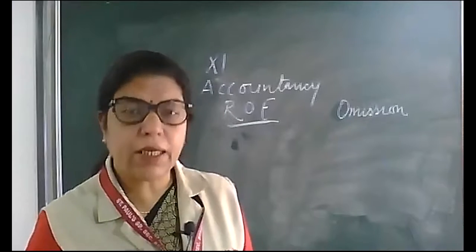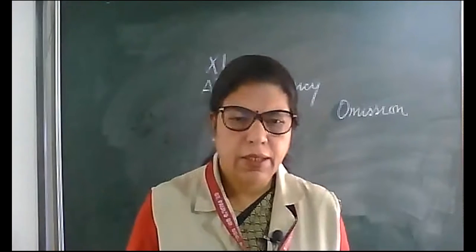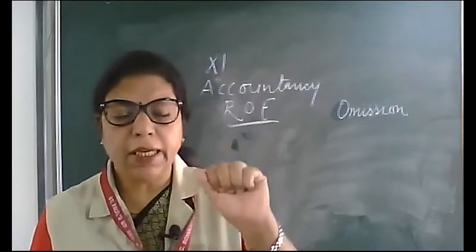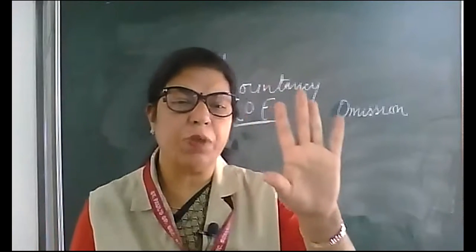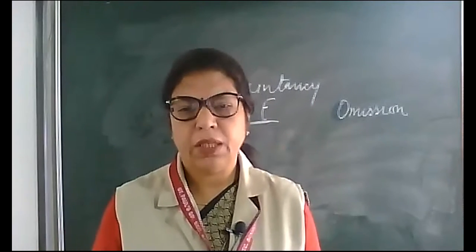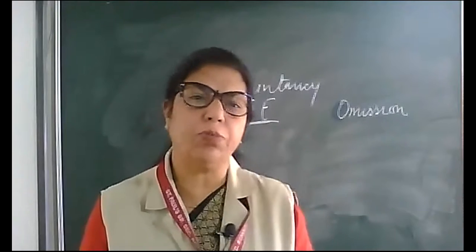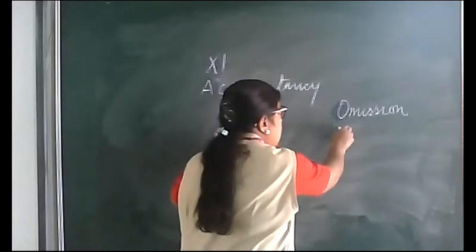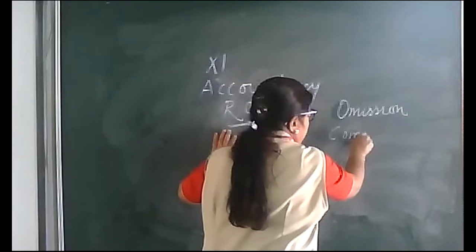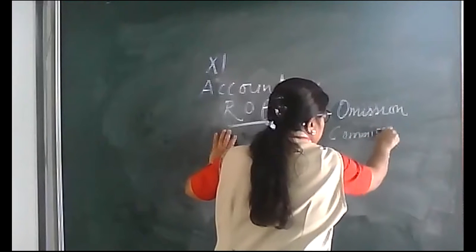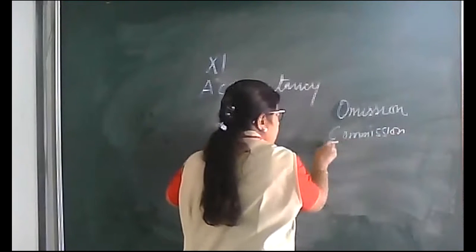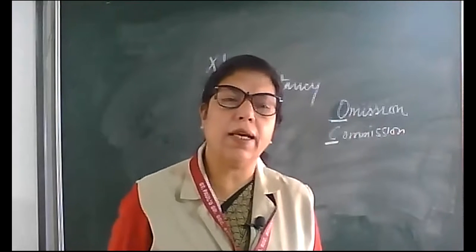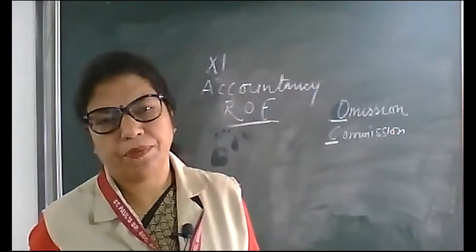Then next, partly or partially. The sales is of rupees 5,000 but entered in the books as rupees 500. That is partial omission. Then next is commission. Commission means clerical error.